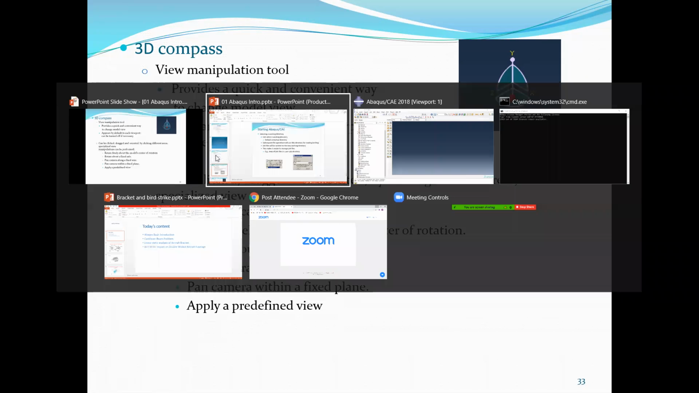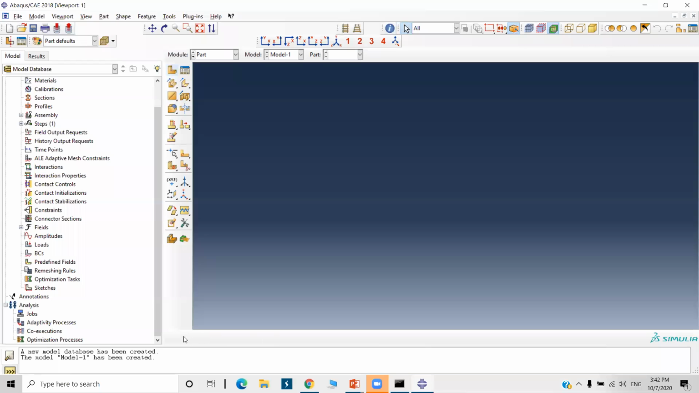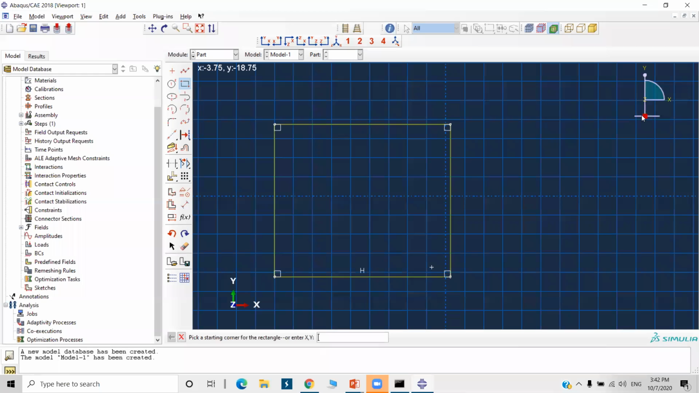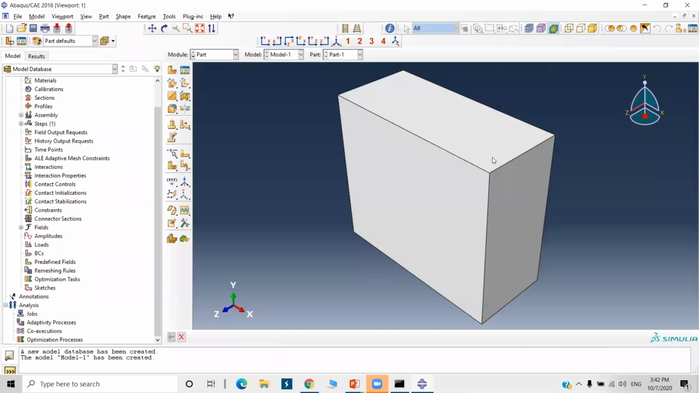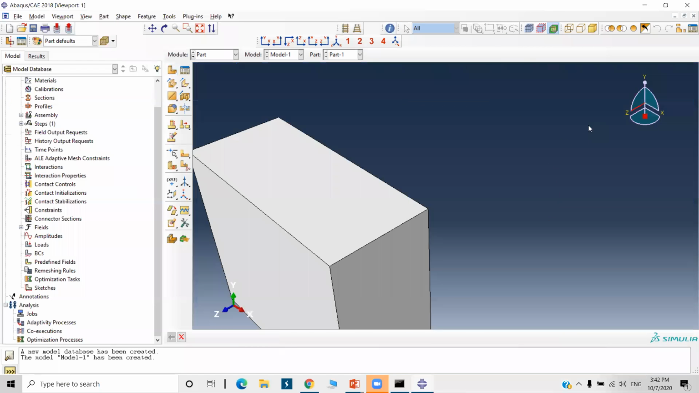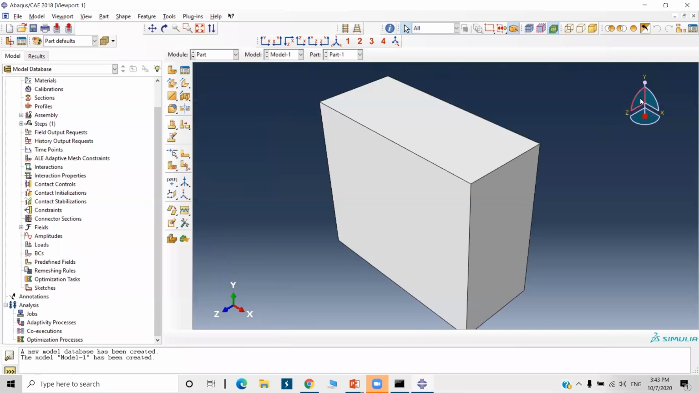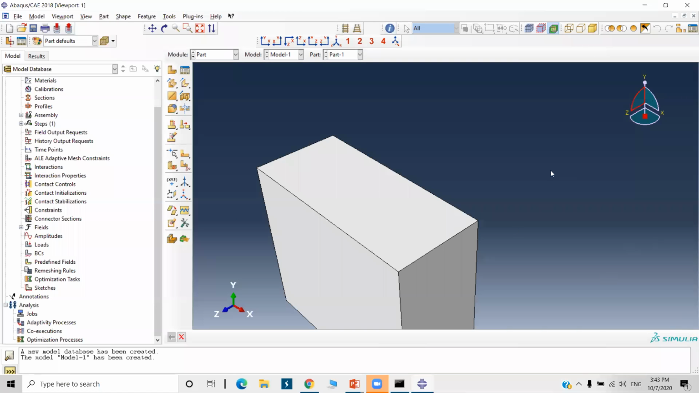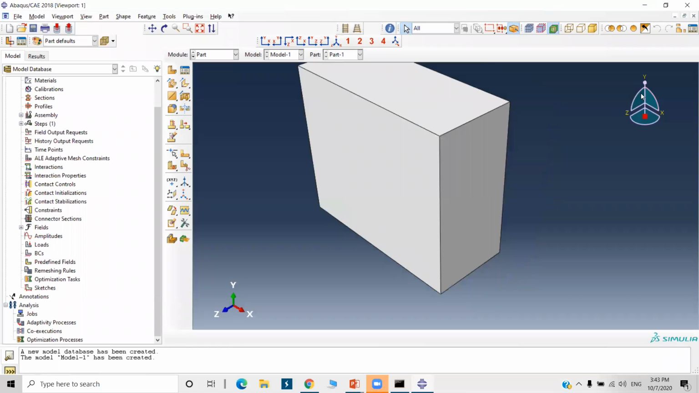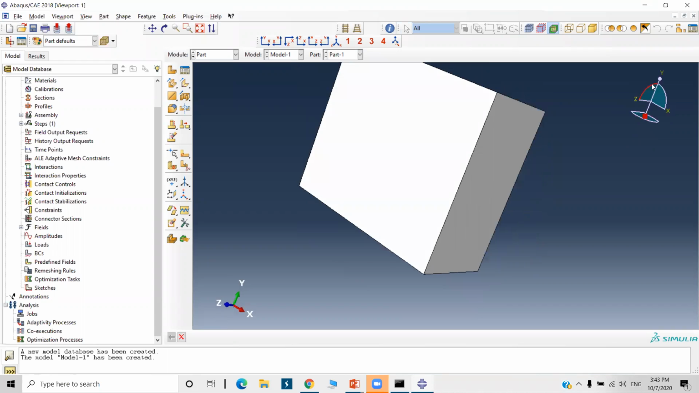The part. So here there is a 3D compass. If I click on the Z axis, just move the mouse. Click on this YZ plane, so you can pan in the YZ plane, then the YX plane. You can click on this curve also, and it will rotate about this X axis.